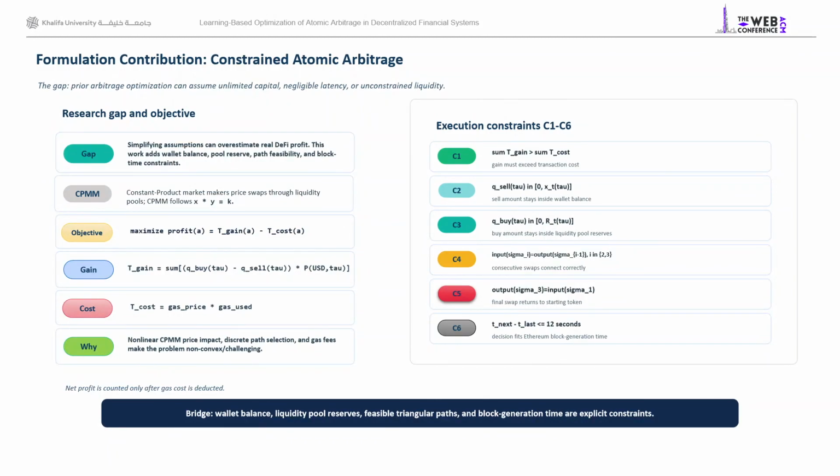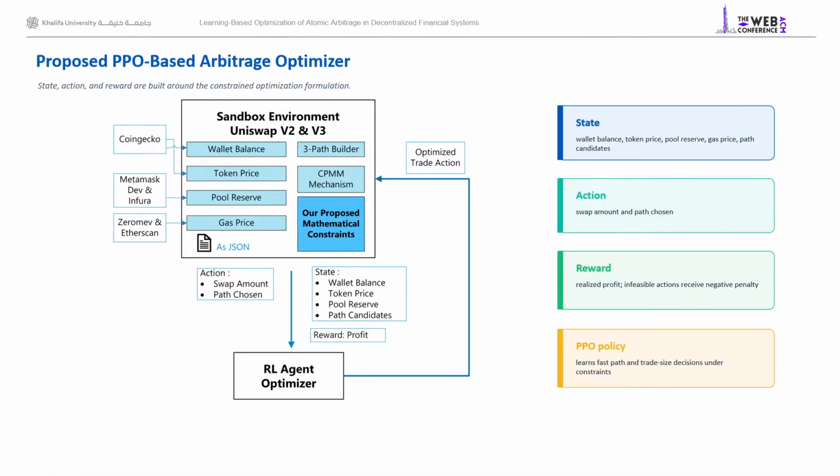During the arbitrage, we must choose triangular paths to maximize profit as much as possible, but we must follow the CPMM, or constant product market maker, formula, a smart contract mechanism that defines the price of each swap based on the existing token supply and demand, from which our gain may become lower than we expected, and at the same time we must pay high costs. Hence, this made the problem challenging. The diagram shows the sandbox environment, which represents the dataset sources, wallet balance, token price, pool reserves, gas price, and our proposed mathematical formulation constraints.